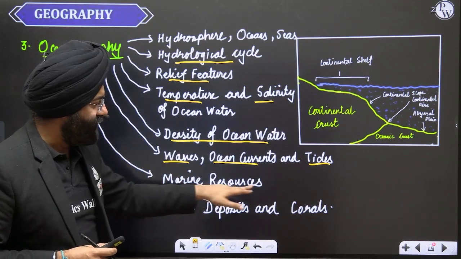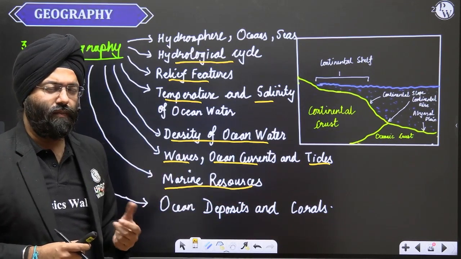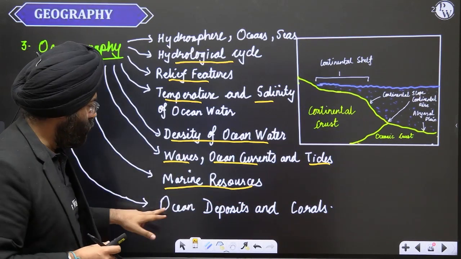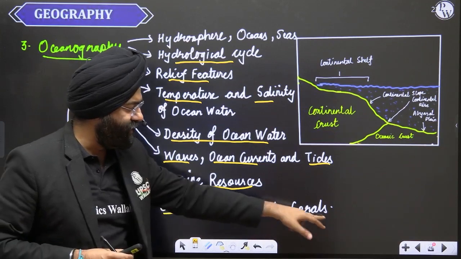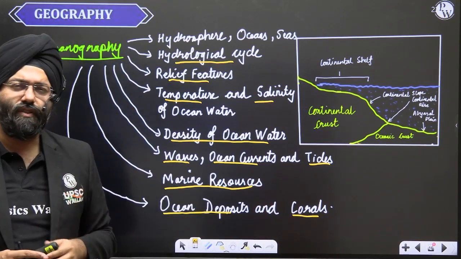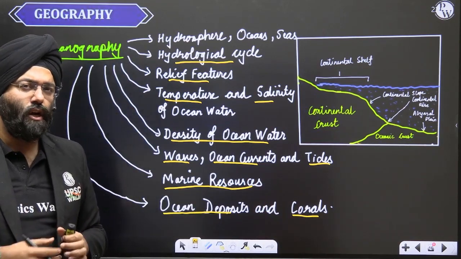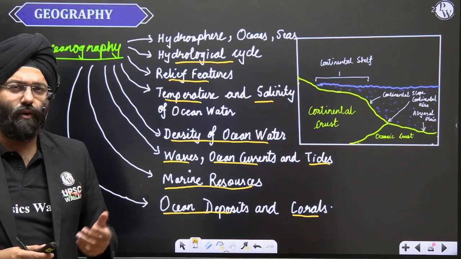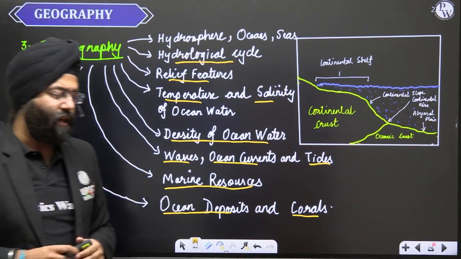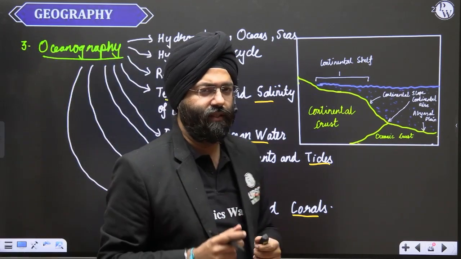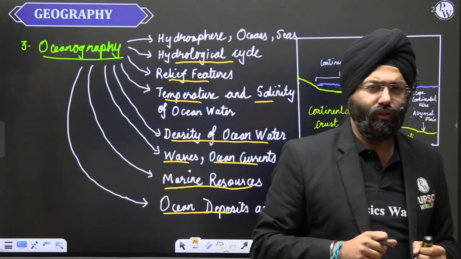Marine resources, again, what all resources are there in, let us say, the oceans and the seas? Along with it, ocean deposits and the corals. Along with the corals, one is expected to study the dimensions of coral bleaching. What are the various types of corals? Corals that are found at a lesser depth, and we even have another type of corals, which are deep sea corals. Now, UPSC hasn't asked a question on them, but it can ask you questions.